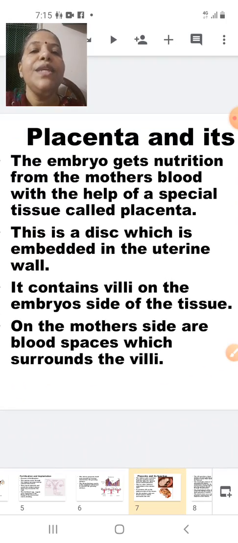The embryo gets nutrition from the mother's blood with the help of a special tissue called the placenta. This is a disc which is embedded in the uterine wall. It contains villi on the side of the embryo tissue. On the mother's side are the blood spaces which surround the villi. I told you it is a combination of the mother's side and the fetus side. Fetus means the developing embryo.